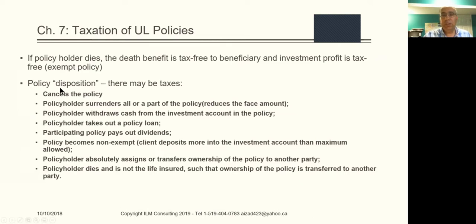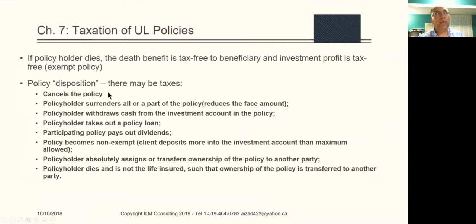Disposition is the concept. The government of Canada, through the CRA, says that if any of these things happen, then there is what is called a policy disposition. Disposition is like dispose: you throw away, you cancel. It's considered you have finished off the policy, and then there may be taxes due. We'll talk about these different scenarios in more detail in the next slides.